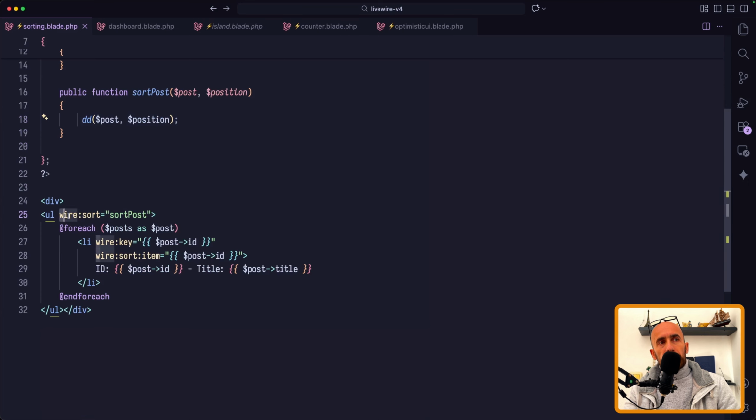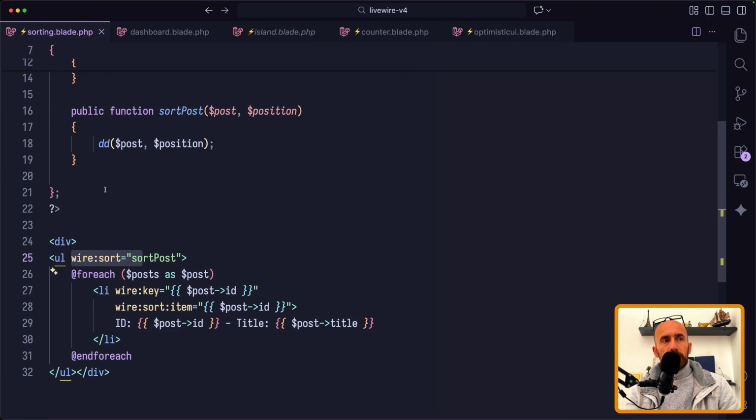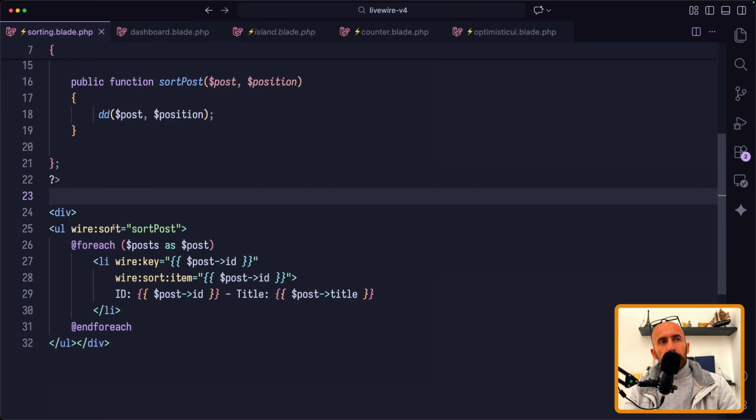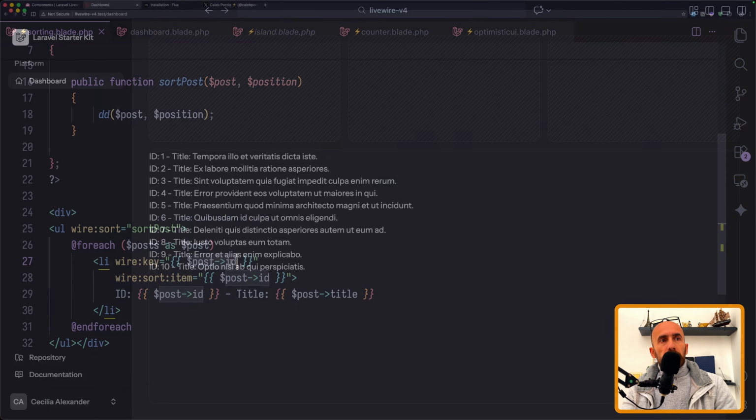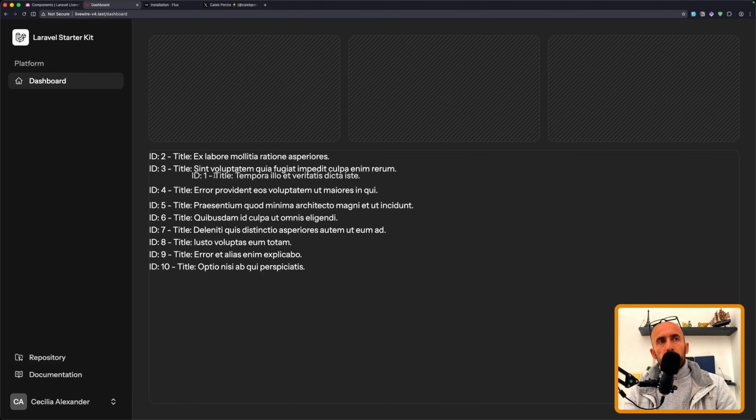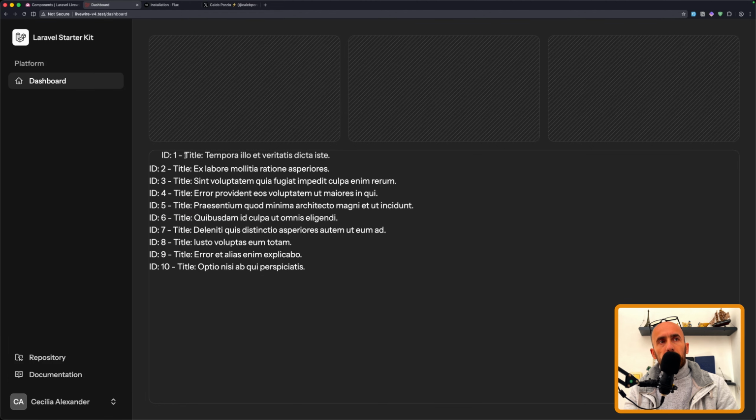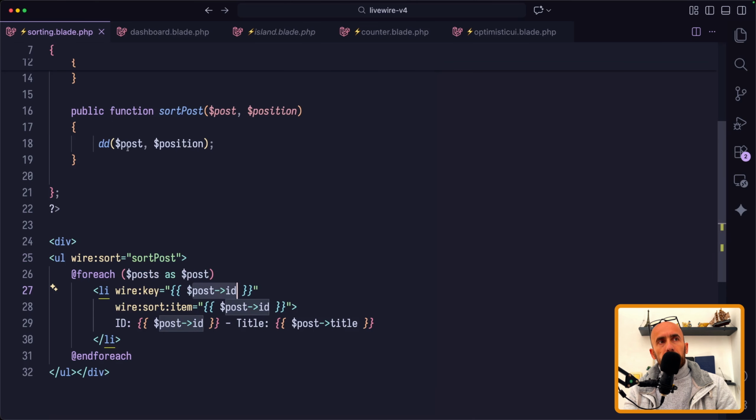Here we have UL. I think we are okay. Yeah. So wire sort on the UL, we have sort post as this method, and for each post, and then here in the li we say wire key and wire sort item. Here we pass the ID, and also for the wire key we pass the ID. Now here I have a list of posts. You can see we can sort, but for now I just run dump the post and the position.